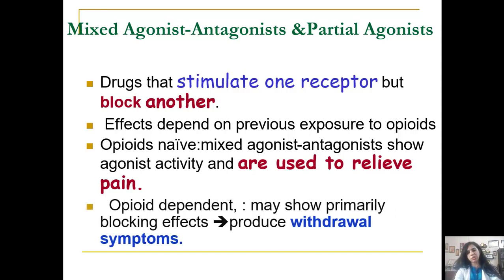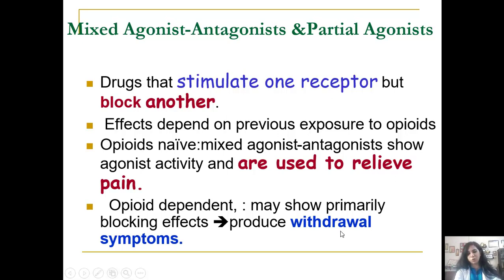And if you are giving such mixed agonist antagonist drugs to opioid dependent individuals, that means they are already using opioids and are dependent on them, that means they are using drugs which are habit forming. So if you give pentazocine, it will have mu blocking effects, because as you know, it is a mu antagonist, and that is going to precipitate withdrawal symptoms, similar to what an opioid antagonist, naloxone, is going to precipitate.